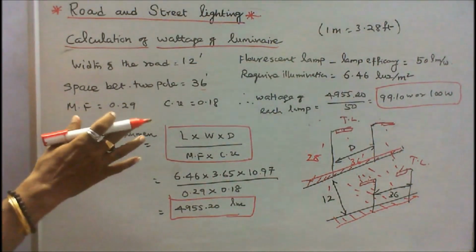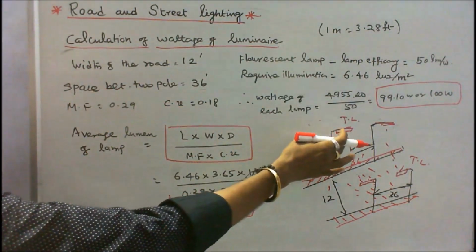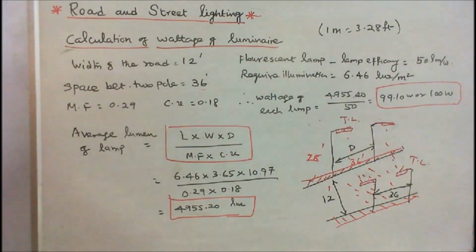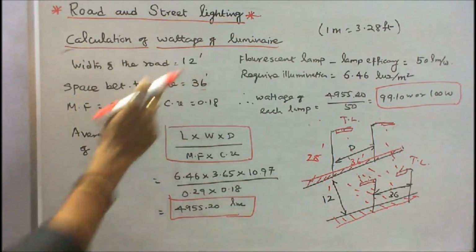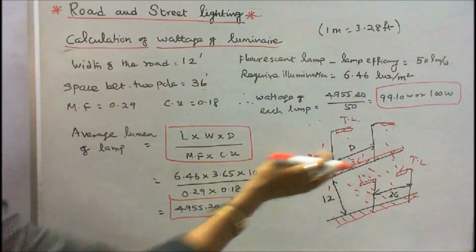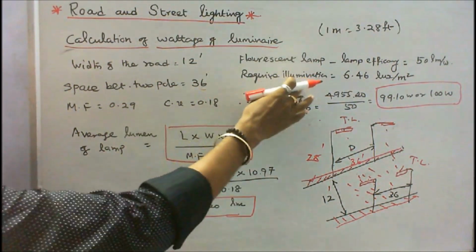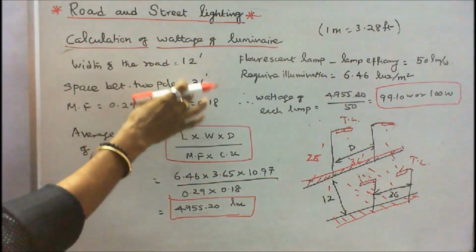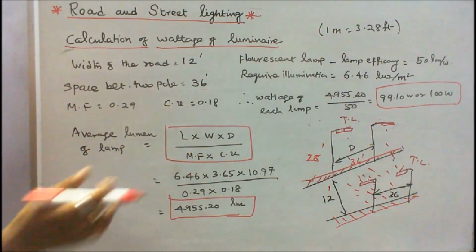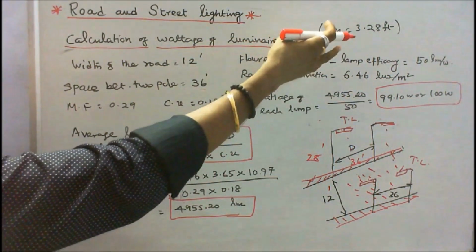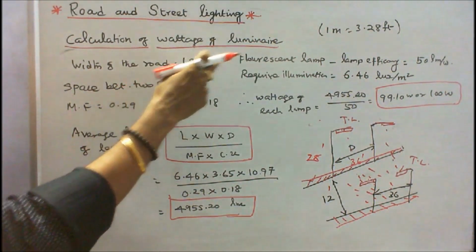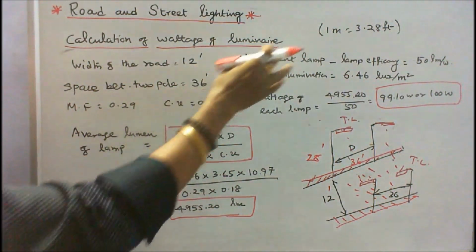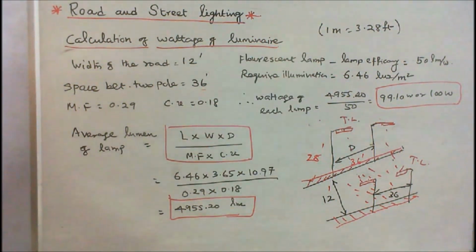In this problem, we have to find the wattage of luminaries. This post lamp luminary and this post lamp luminary. The data is the width of the road is given 12 feet. Space between two poles is given 36. And required illumination is given 6.46 lux per meter square, which is in meter square. These two are in feet. Therefore, we have to convert into meters. We know that 1 meter is equal to 3.28 feet. Therefore, 12 divided by 3.28 is equal to 3.65 meters. 36 divided by 3.28 is equal to 10.97 meters.